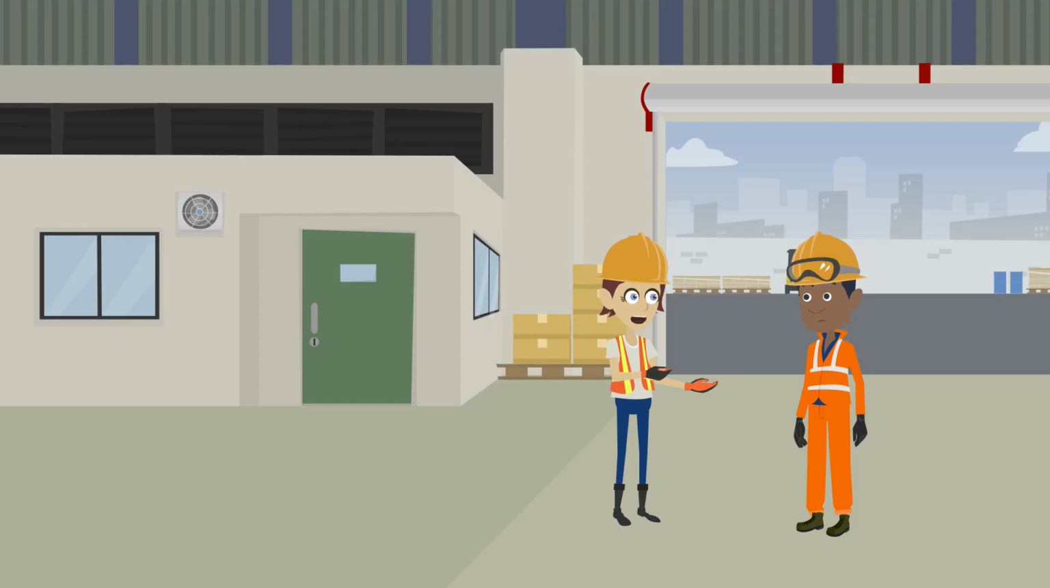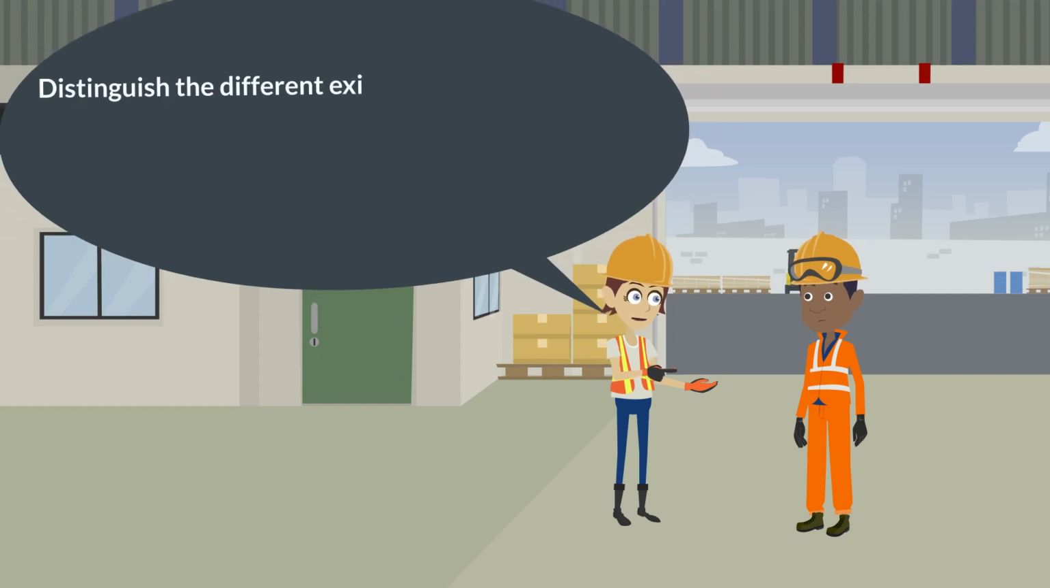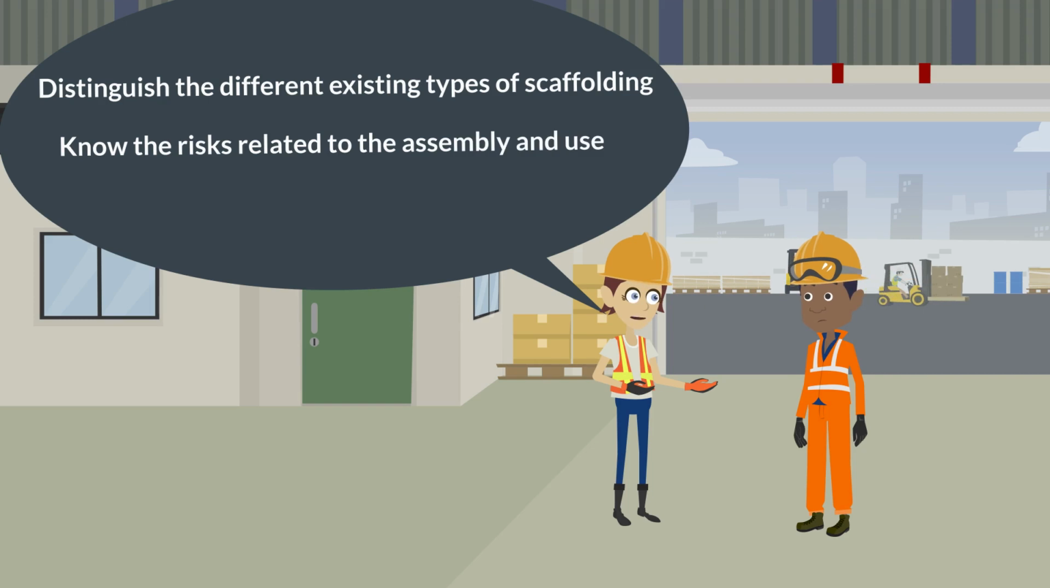However, his employer is very clear about this. He must be able to distinguish the different existing types of scaffolding, know the risks related to their assembly and use, and apply good work practices. For him, the safety of his employees is the #1 priority.